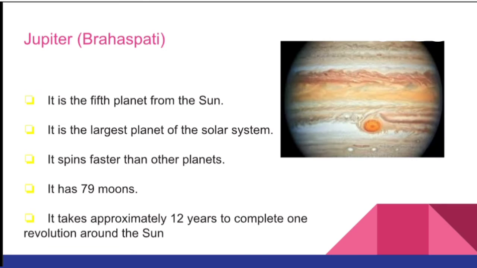Brihaspati. We are saying Jupiter in Sanskrit as Brihaspati. It is the fifth planet from the sun. It is the largest planet of the solar system. It spins faster than other planets. It has 79 moons. It takes approximately 12 years to complete one revolution around the sun.